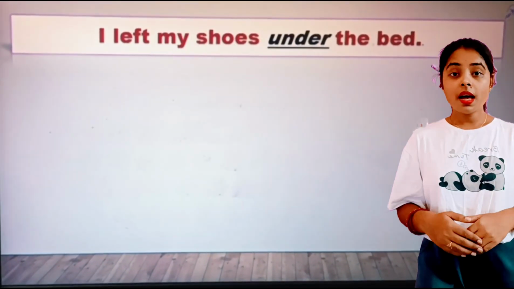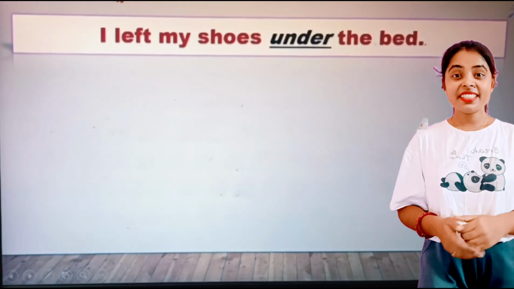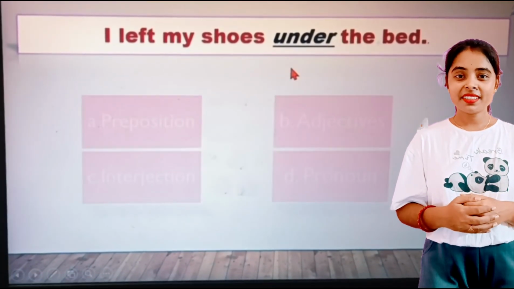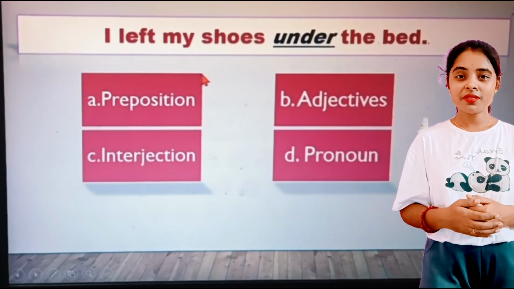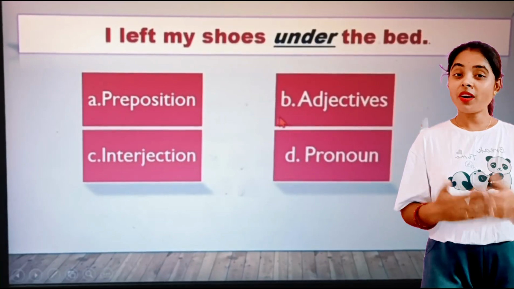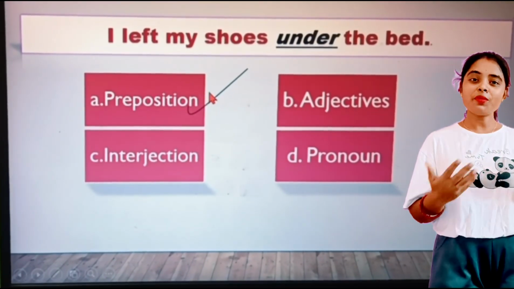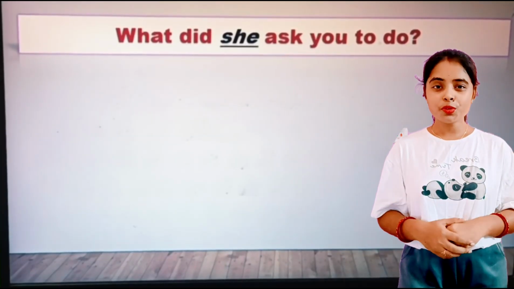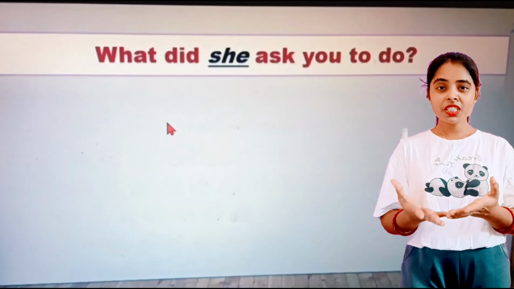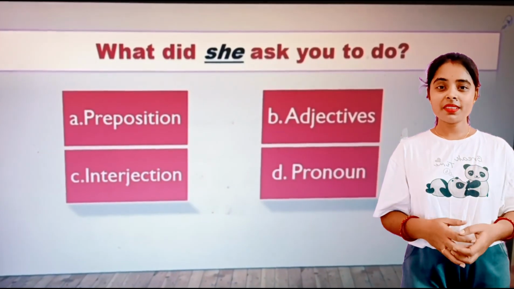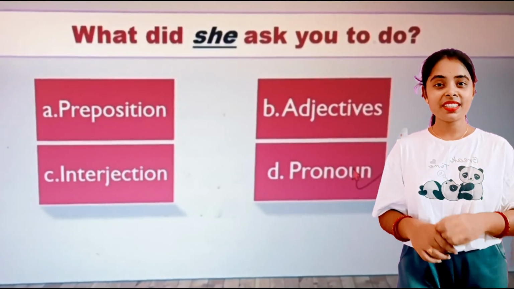Very good. I left my shoe under the bed. Here the word under is what? Adjective, pronoun, preposition or interjection? Here the word under is a preposition. Well done. Now next one, let us see. What did she ask you to do? Here the word she is what? Preposition, pronoun, adjective, interjection? Here the word she is a pronoun.